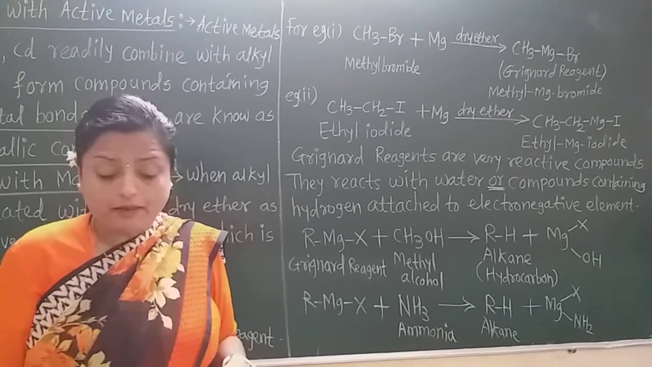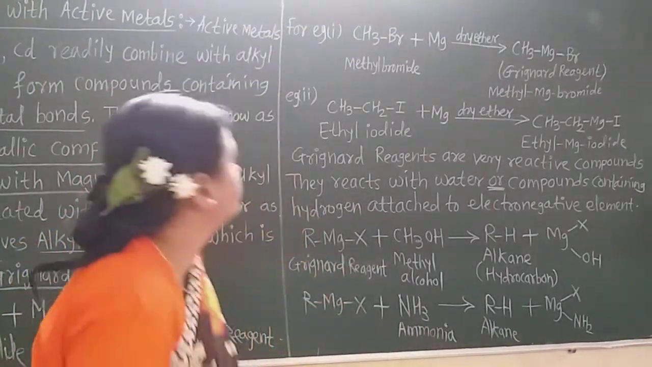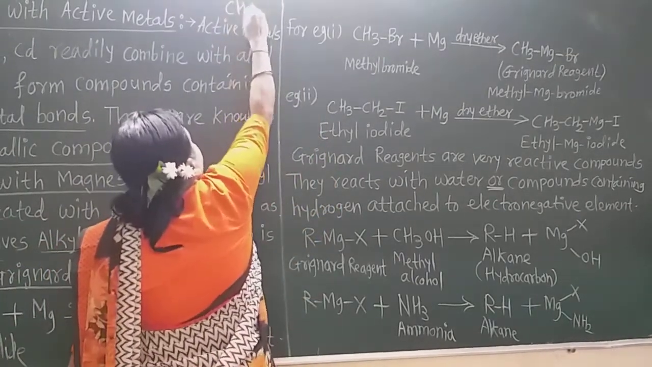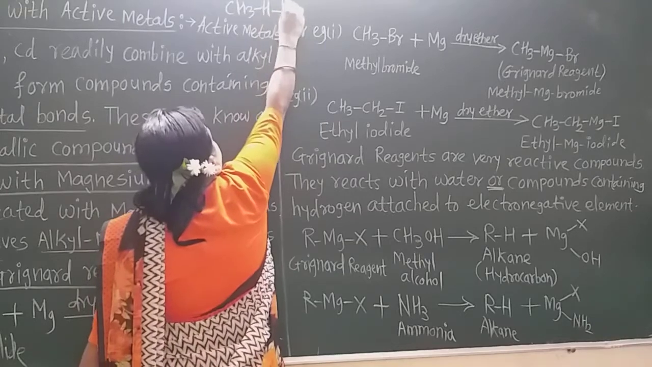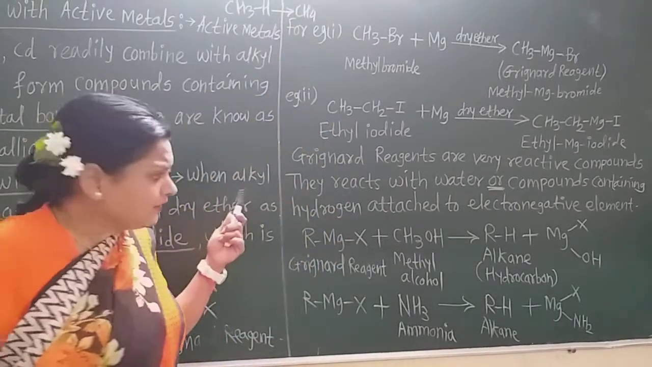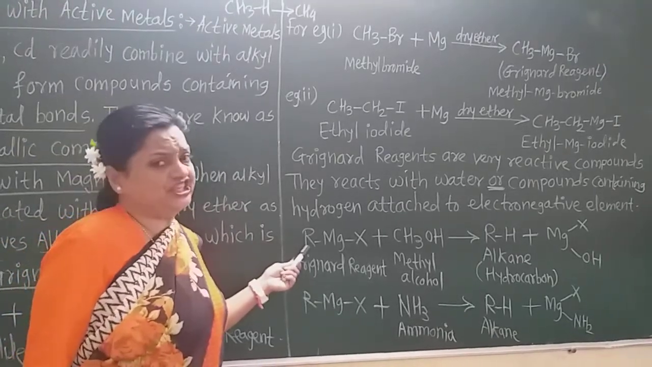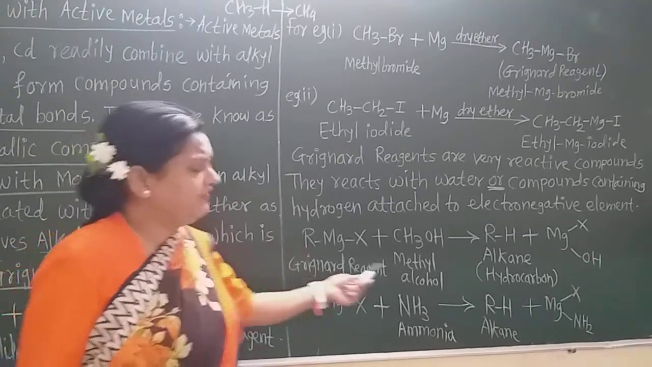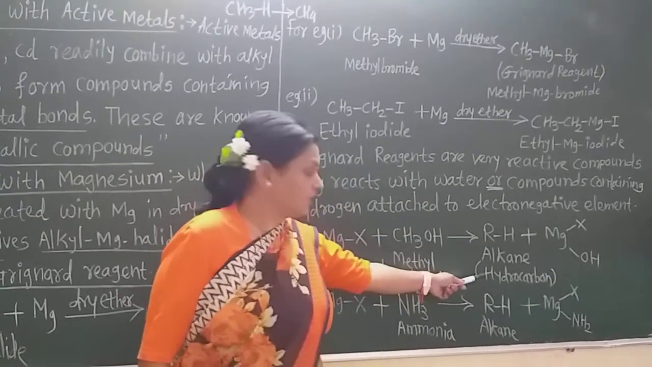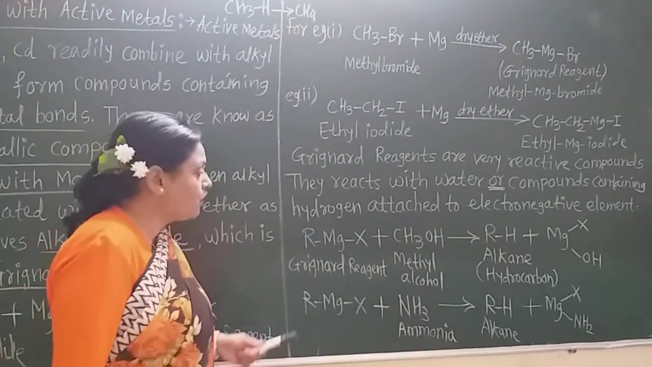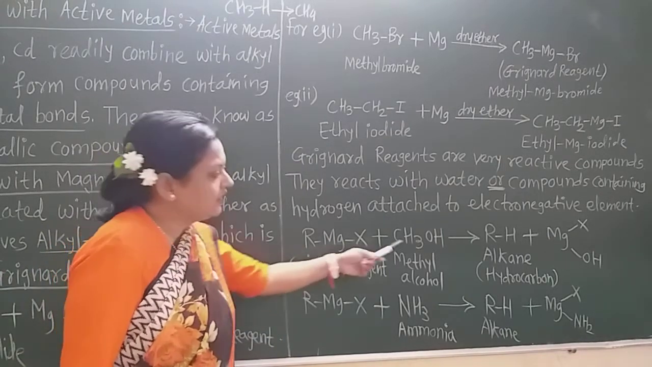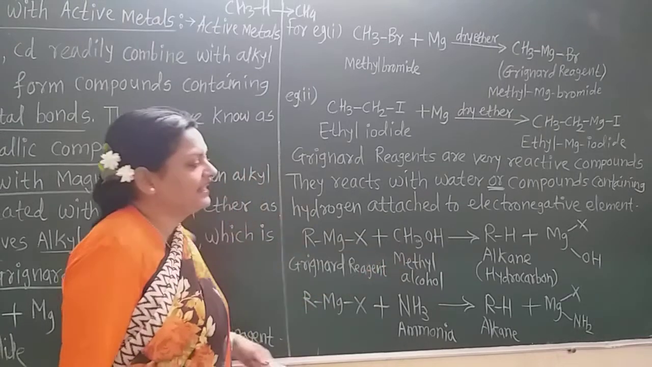For example, when a methyl group is attached with hydrogen, it forms methane, CH4, that is the alkane. Therefore, suppose here R is CH3, then CH3 attached with H forms methane, which is the alkane or hydrocarbon. And again, the magnesium halide is remaining, to which this OCH3 gets attached.